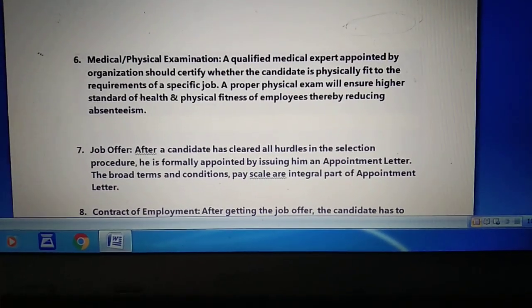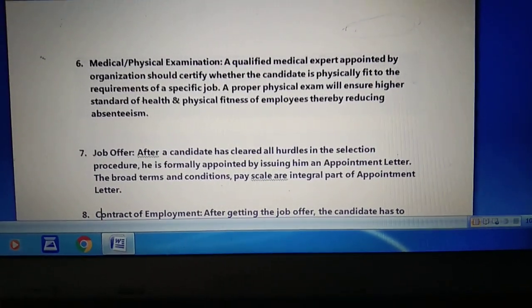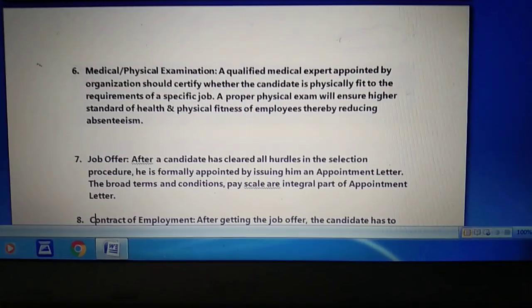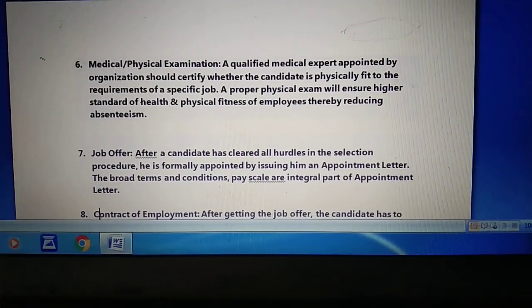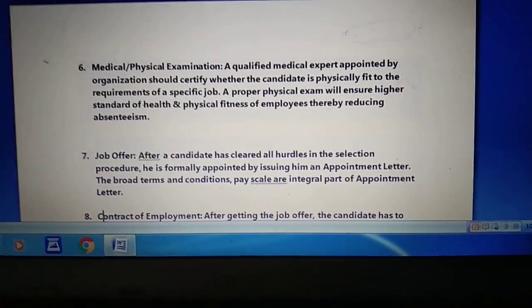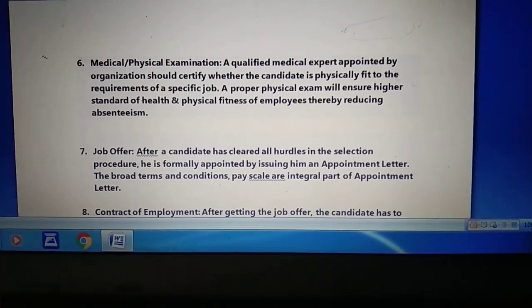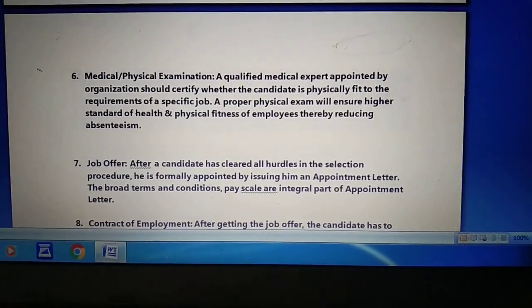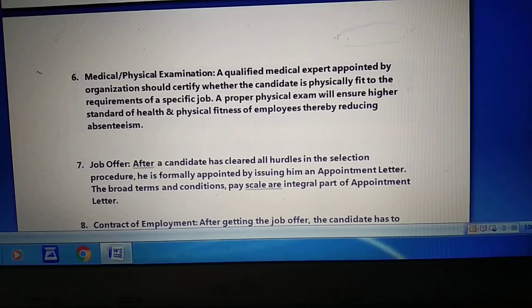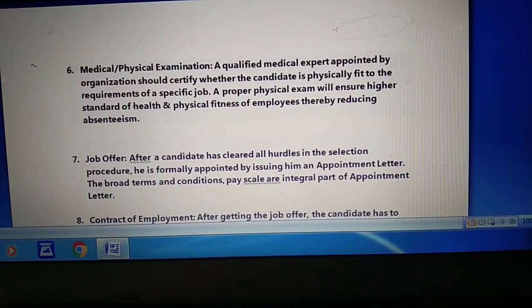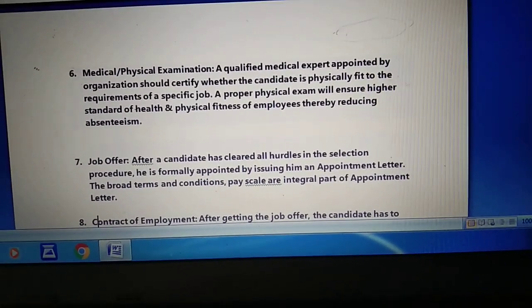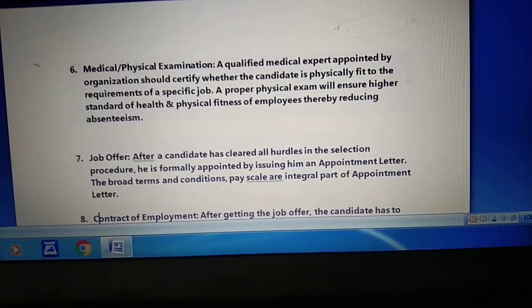Once an employee has been selected in the selection test, their medical and physical checkup is done by an expert appointed by the organization. This expert certifies whether the job seeker who has been selected is physically fit to do a particular job or not.